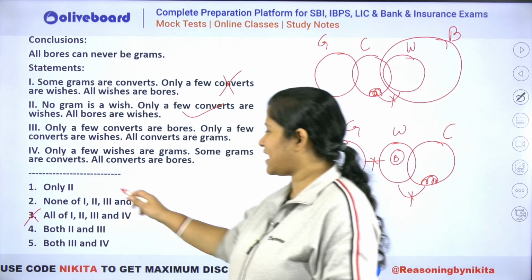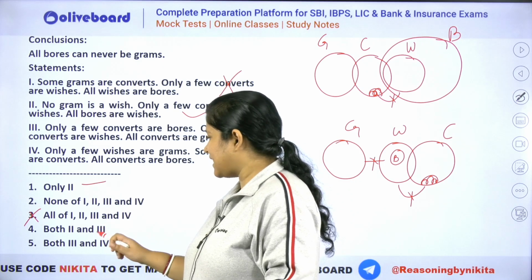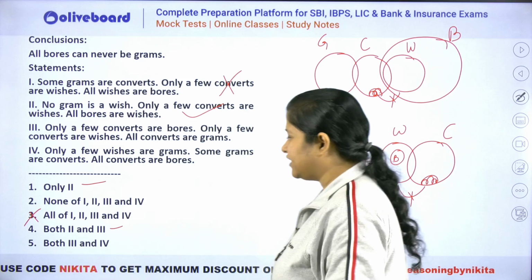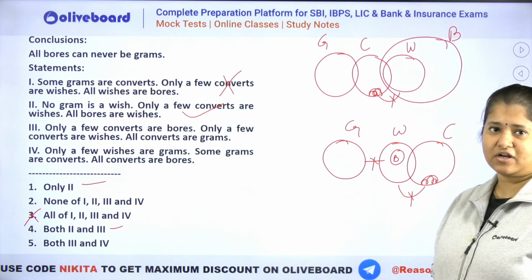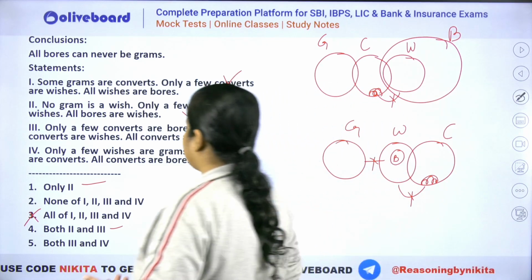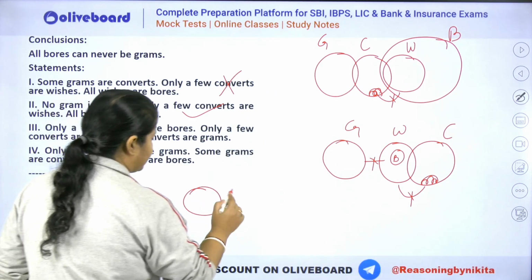That means either it has to be only 2 or it has to be 2 and 3 or nothing else, right? So it has to be either only 2 or 2 and 3. अब 3 को चेक कर लो, अगर 3 गलत है that means it has to be only 2. ठीक है, 3 को चेक करते हैं, only a few converts are bores.